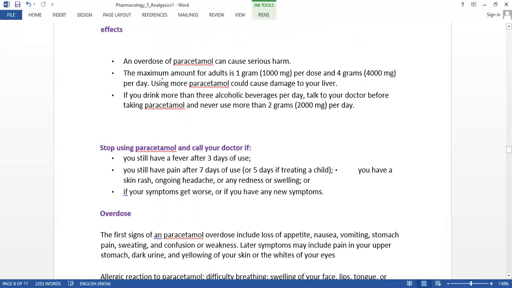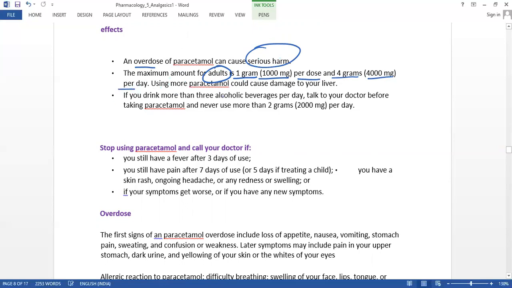And now the dosage. What happens if there is an overdose? Definitely serious harm and serious issues will occur. The maximum amount for adults is about 1 gram, that is 1000 mg per dose, and 4 grams, that is 4000 mg per day.